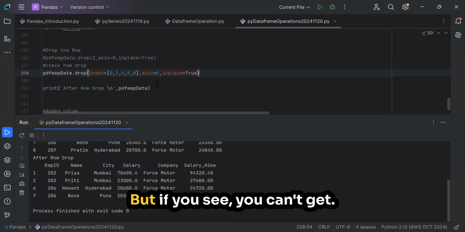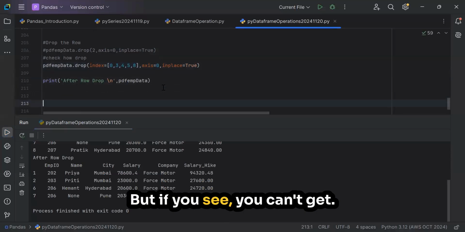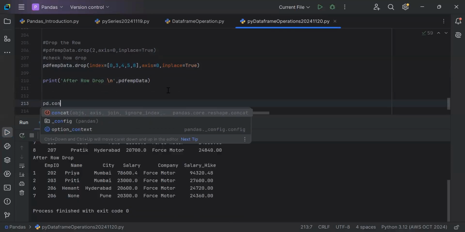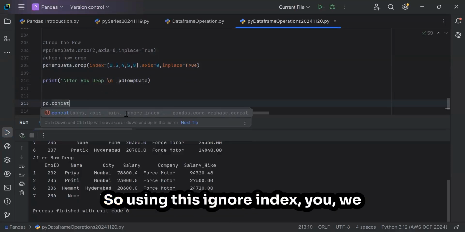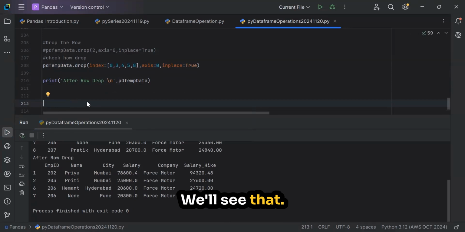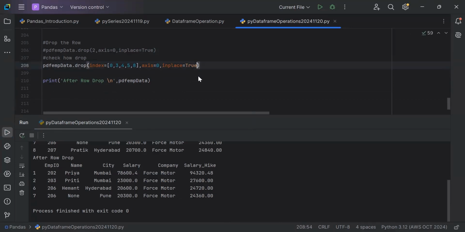But if you see pd.concat, ignore_index is there. So using this ignore_index, we can ignore this index range. We'll see that.